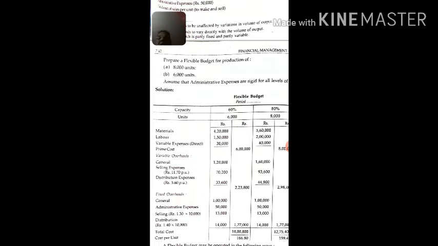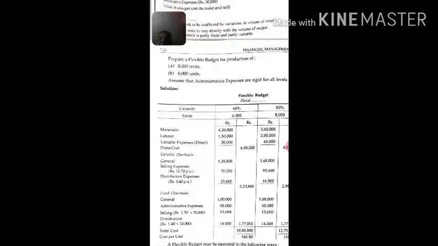Then comes selling expenses. As I have already explained, selling expenses variable part is 11.70 and fixed part is 1.30. So 1.30 into 10,000. Now here that is the most important and the trickiest part, because when you have fixed expenses per unit, in that case you need to multiply it with the base unit, and base unit is the 10,000 unit.